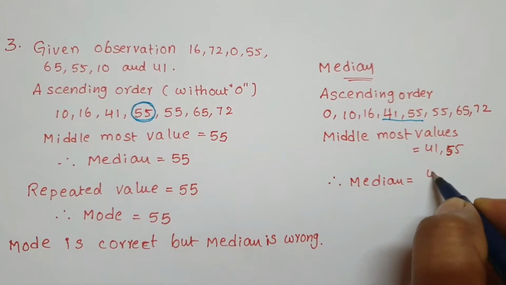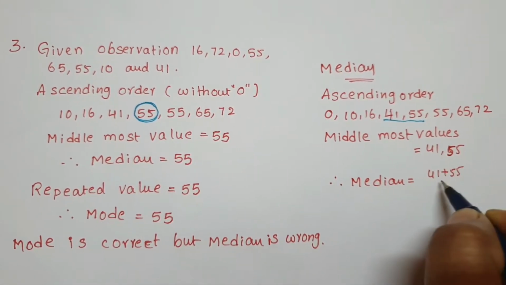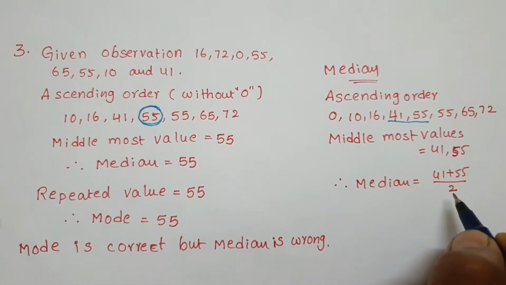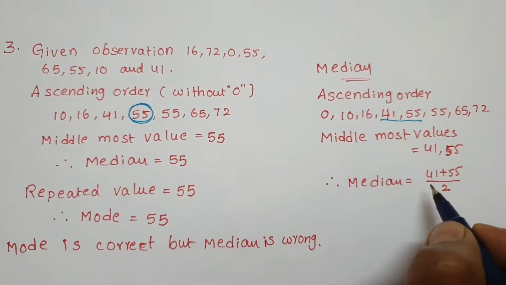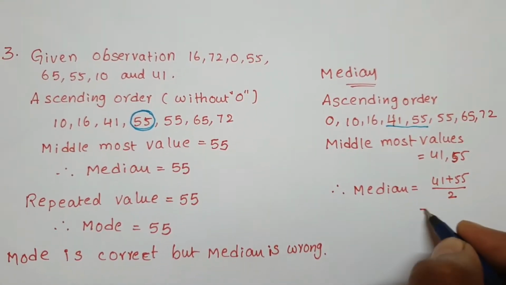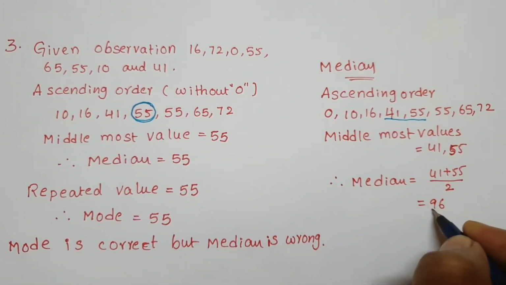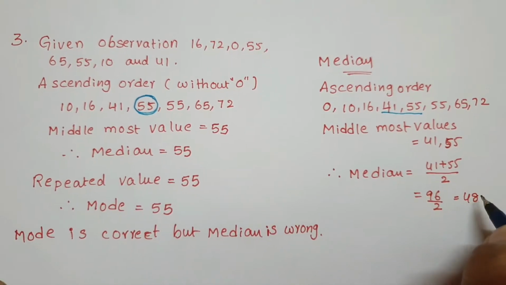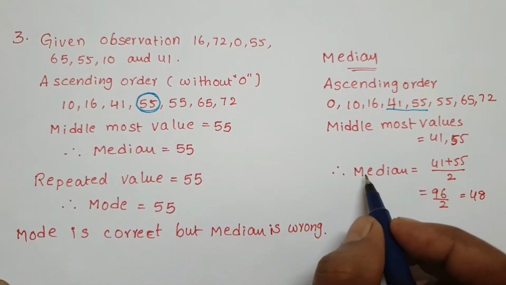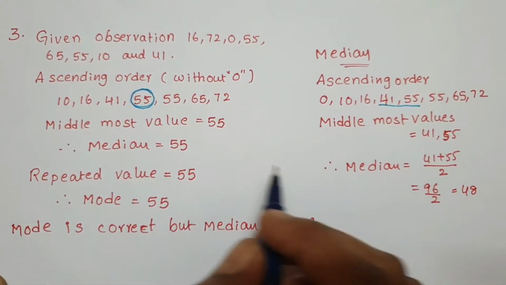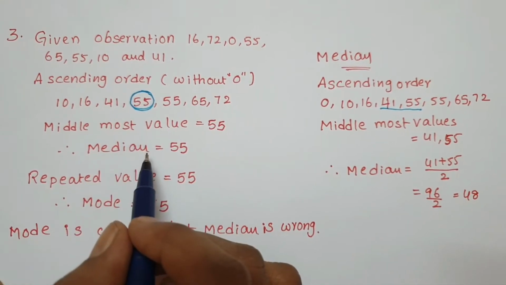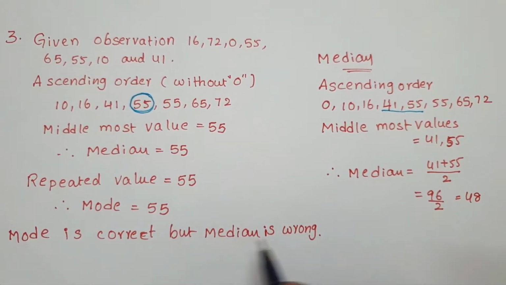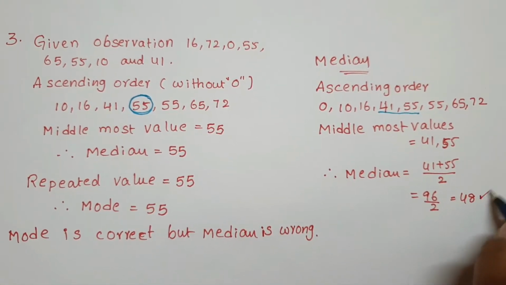Median equal to 41 plus 55 by 2, that is, the sum of the observations by the number of observations. 41 plus 55 gives 96. 96 by 2, cancelling, gives 48. Now here we get median 48. Without 0 we found median 55, so it is wrong. The mode is correct.